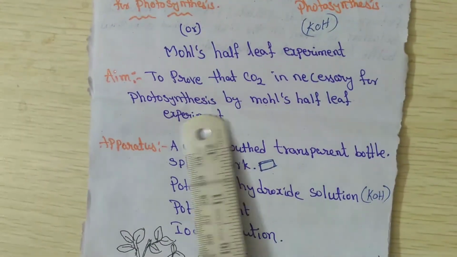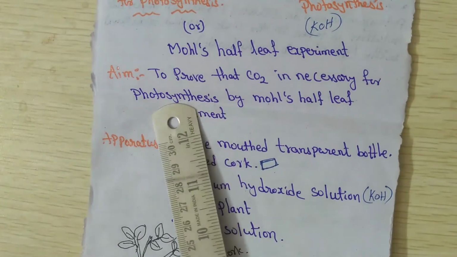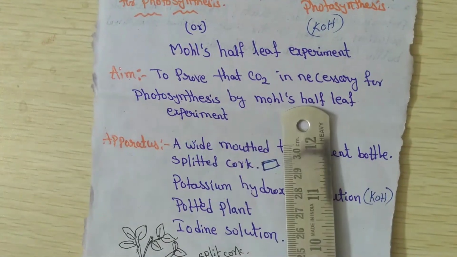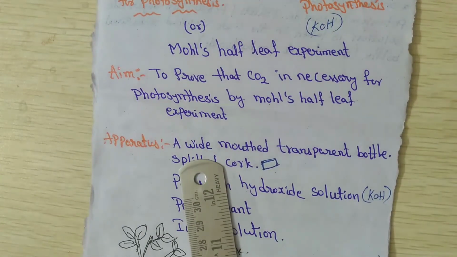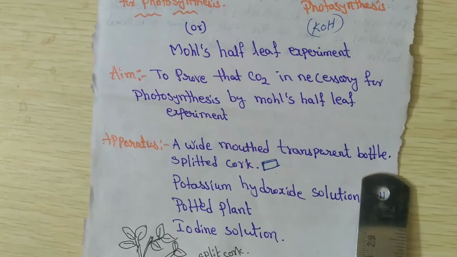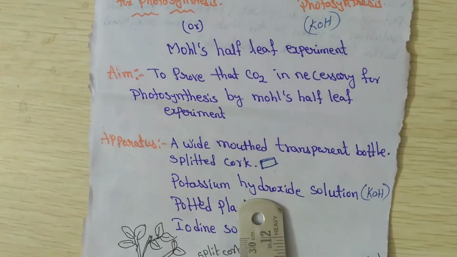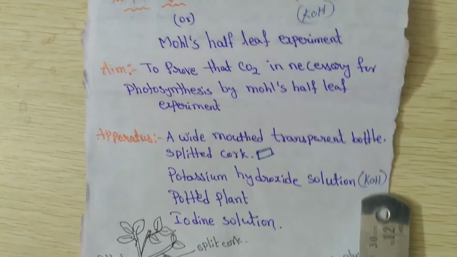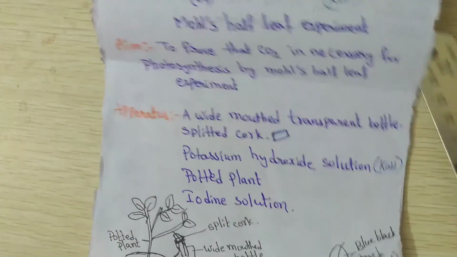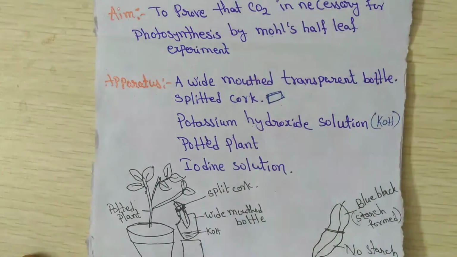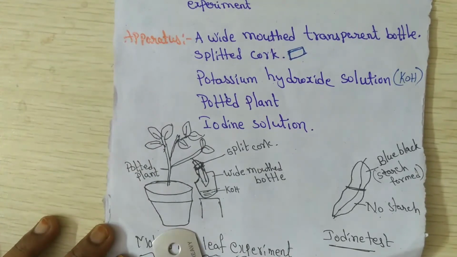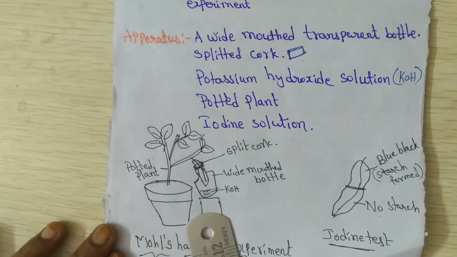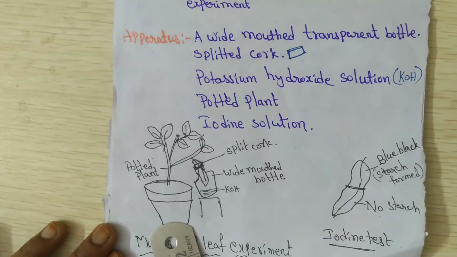Now we will see the aim. The aim is to prove that carbon dioxide is necessary for photosynthesis by Moll's half-leaf experiment. What apparatus are required? A wide-mouthed transparent bottle, a split cork, and potassium hydroxide solution, also called KOH. A potted plant and iodine solution we need for doing this activity. Here first we have to take one potted plant. Before doing this experiment, we have to keep this plant a week in a dark room.